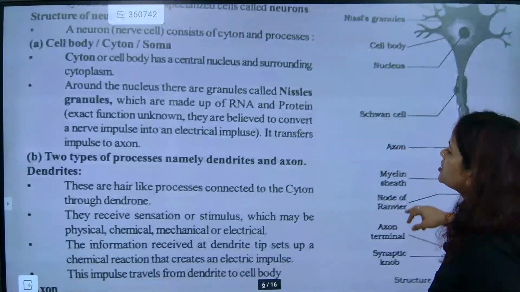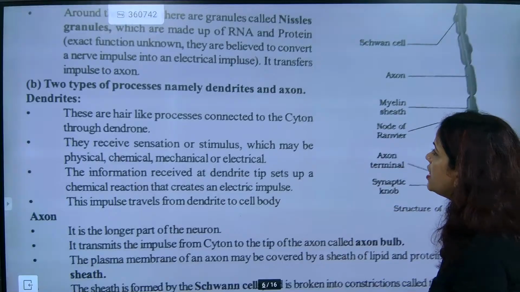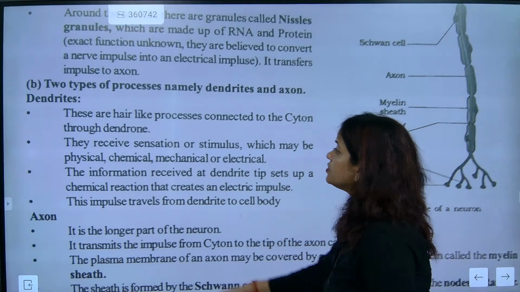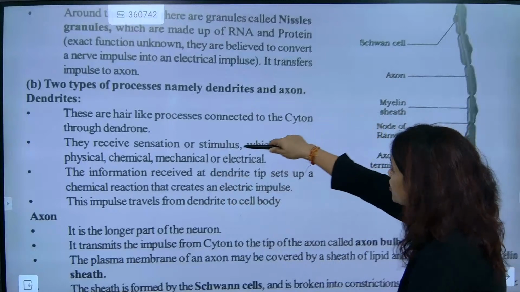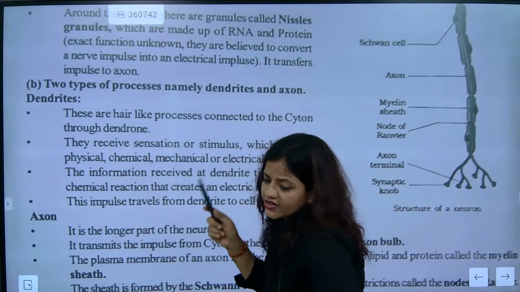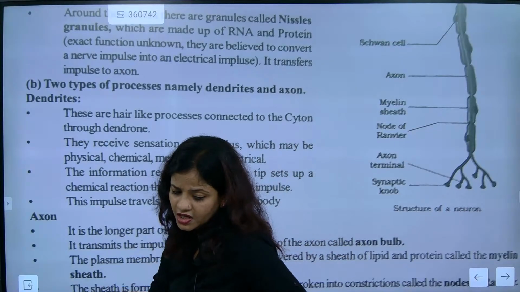Now the processes, namely dendrites and axons. They are hair-like projections connected to the cyton through dendrons. They receive sensory stimuli. That is what we are talking about with dendrites. The dendrites are the receptors receiving the information.